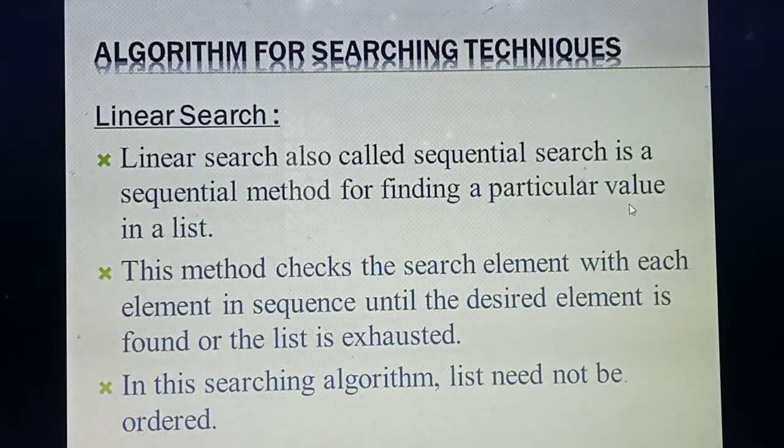Then the third point. In this algorithm, the list need not be ordered. For example, you are going to store 5 elements, maybe 40, 50, 60, 70, 80. What's the meaning of ordered? Either you arrange in ascending order or in descending order. But in this linear search algorithm, you need not bother about any order. No need to arrange the elements in ascending or descending order. Understood, students?